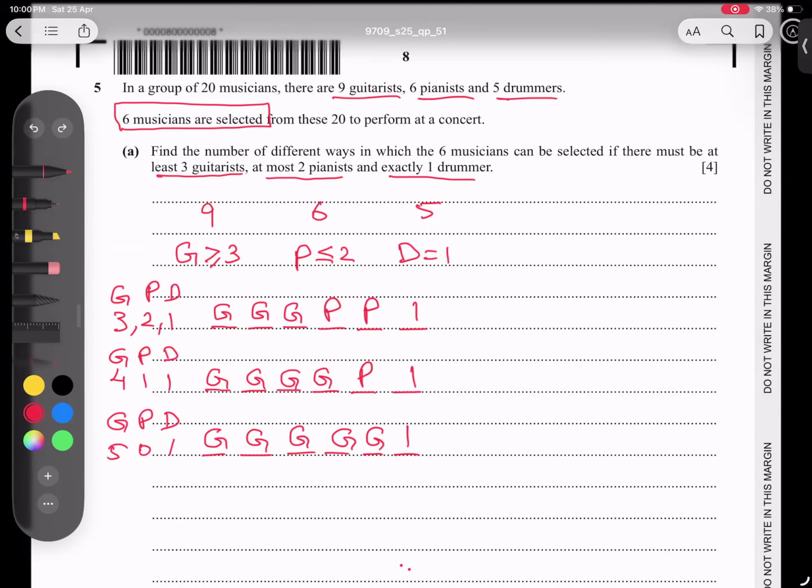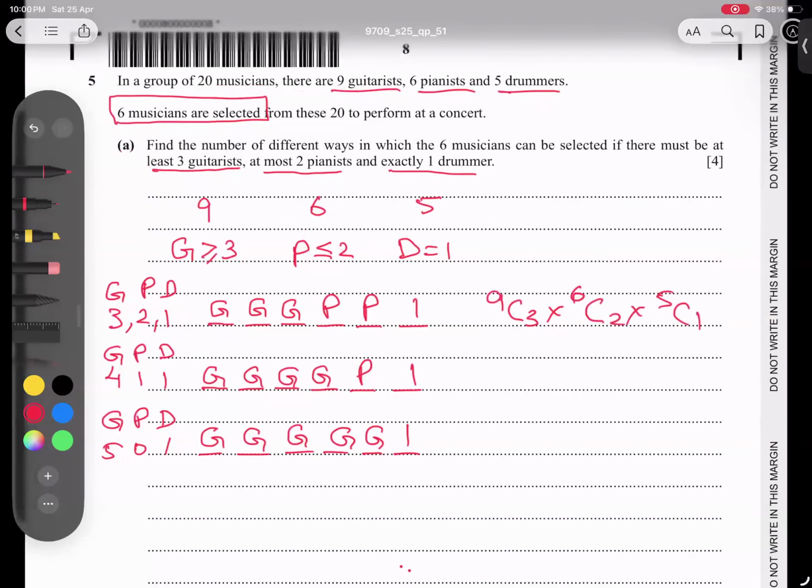How to answer, students, now? Because total 9 are available, and we will take 3 from here, so 9C3. And total 6 available, 2 to invite, so 6C2. And from 5, I need 1, so 5C1. Okay, this is clear, students. Now let's take the second option, we can see the numbers here. So 9C4, then 6C1, and 5C1. Now I keep an eye here. So 9C5, and 6C0, and 5C1. So now we have to type in the calculator.